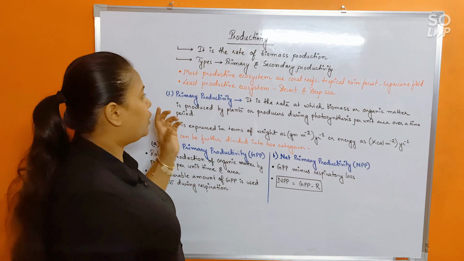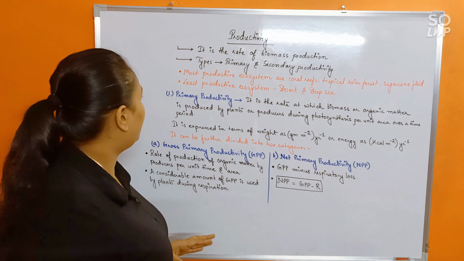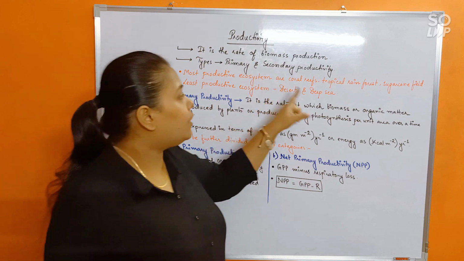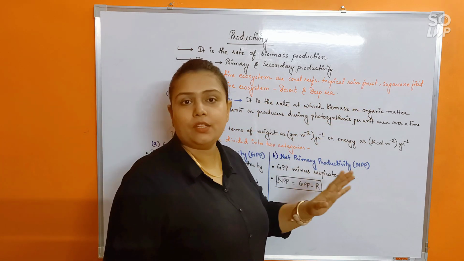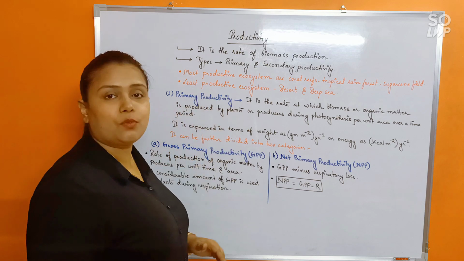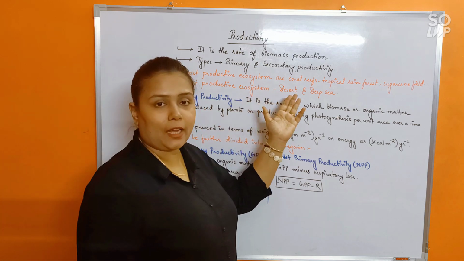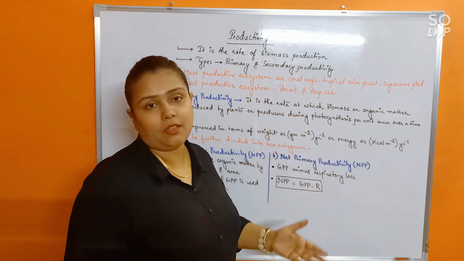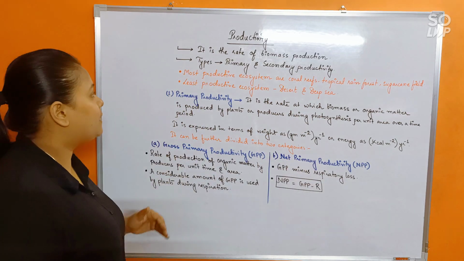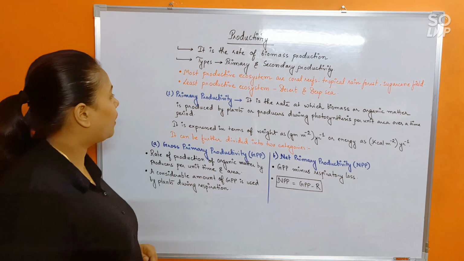Now see, there are two important points for you to remember here. Most productive ecosystems are coral reefs, tropical rainforest and sugarcane fields, whereas least productive ecosystems would be desert due to lack of water and deep sea due to lack of light. Okay. Now, first let's see primary productivity.